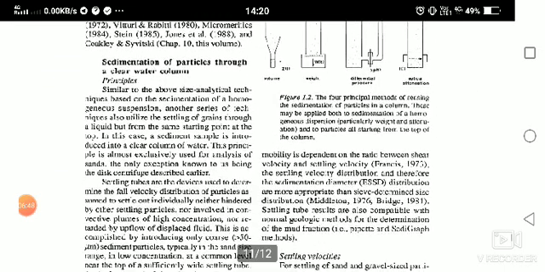Sedimentation of particles through a clear water column. The four principal methods of sensing the sedimentation of particles in a column are volume, weight, differential pressure, and optical attenuation. These may be applied both to sedimentation of a homogeneous mixture and to particles all starting at the top of the column.